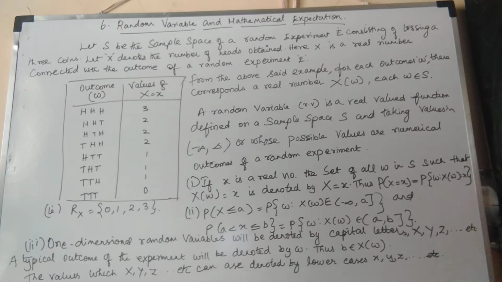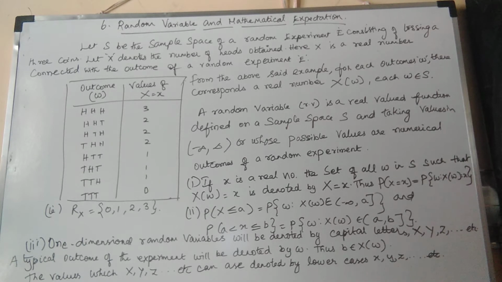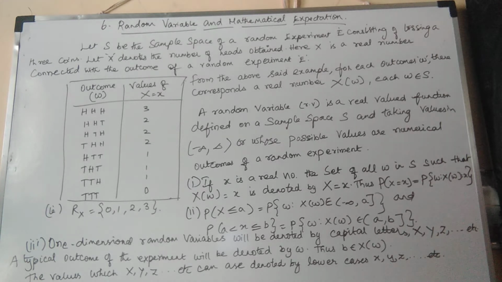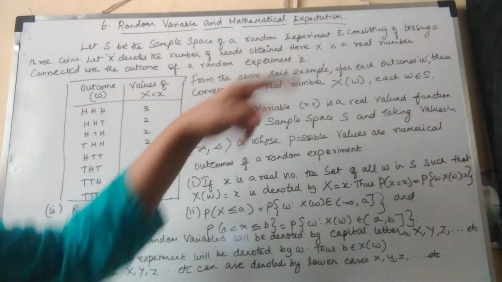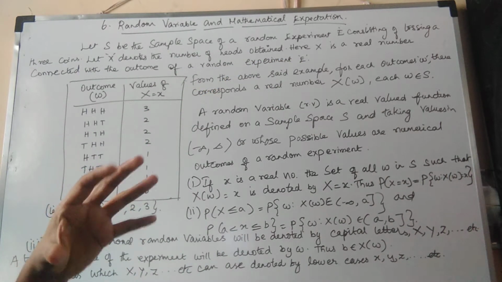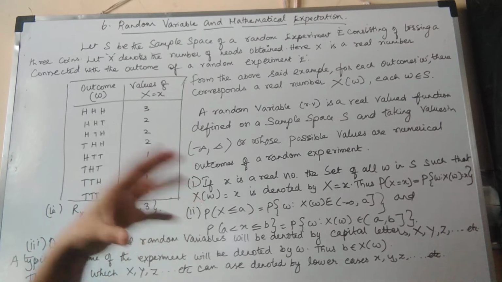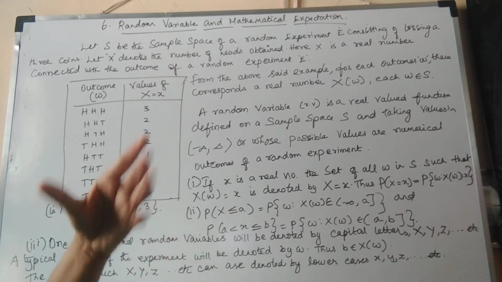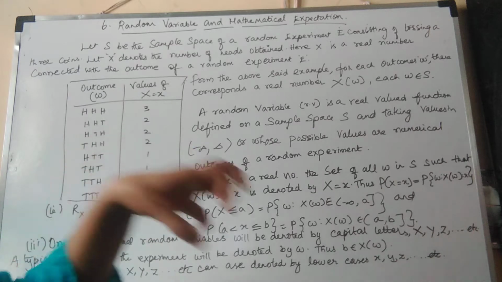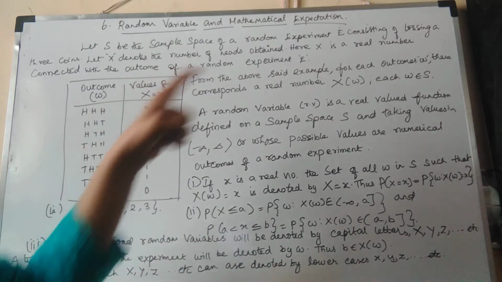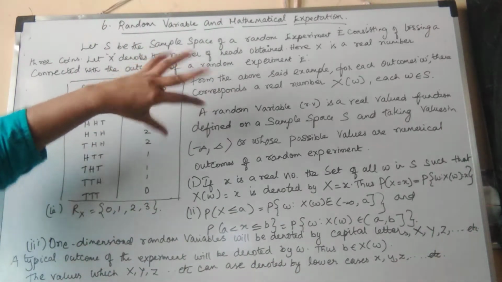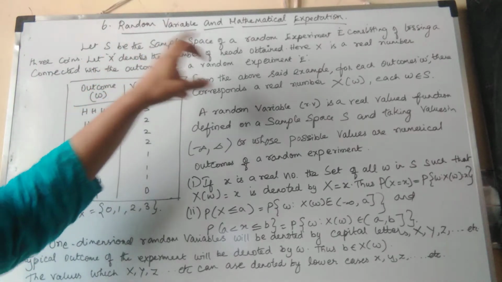Before going to the topic, sixth unit: random variables and mathematical expectation. You have learned in lower classes that random variables deal with probability and statistics. S is the sample space of the random experiment. Random means not determined; selecting any one is random. The sample space means the total number of outcomes.